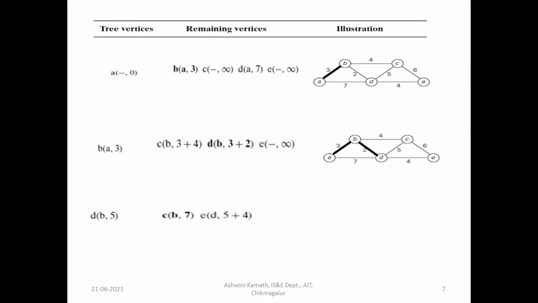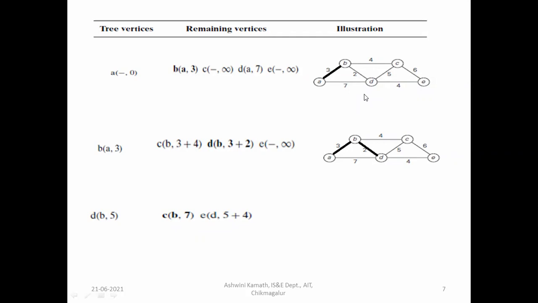Then the remaining vertices: B to C, which is equal to 7. Via D, if we consider, A to D is 5, and 5 plus 5 is equal to 10. But the previous value is 7, so it will not be changed, because that is the lesser value.